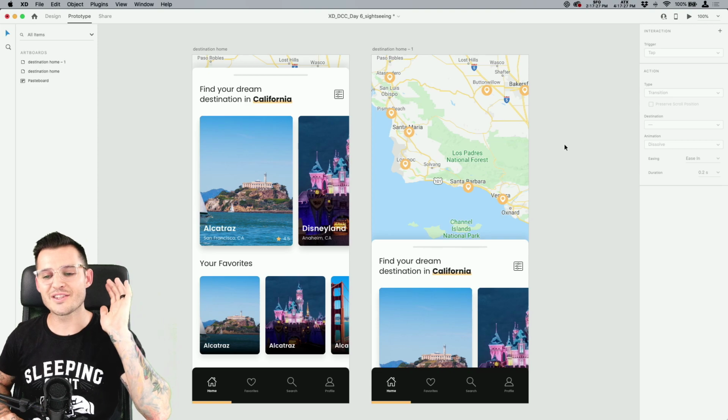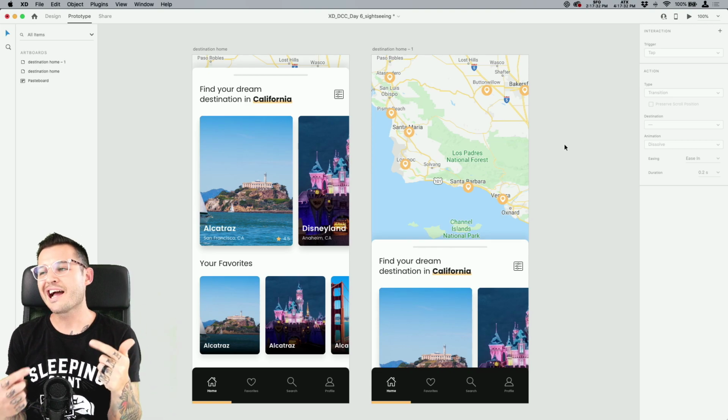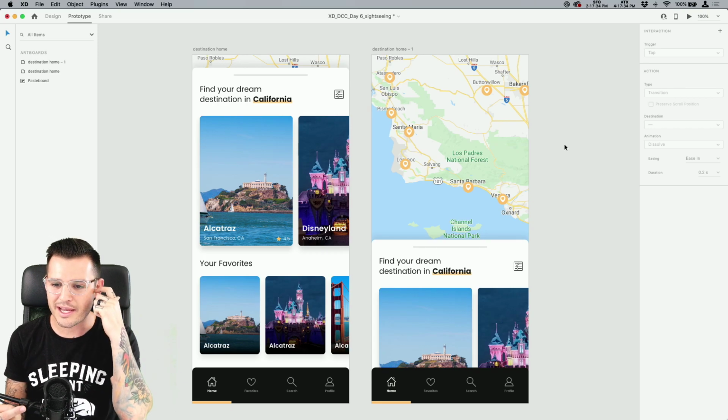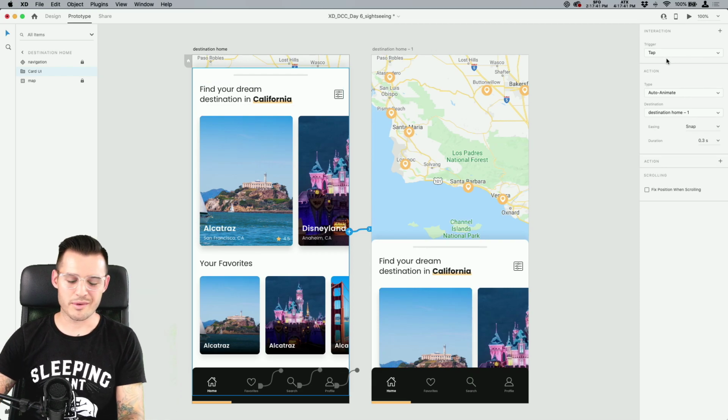Chris says, my file doesn't look like what Jesse's working on. Do I have the wrong file? No, you have the right file. I just made a couple of upgrades, a couple of updates to it. So just keep that in mind, okay? Sorry about that. I apologize.